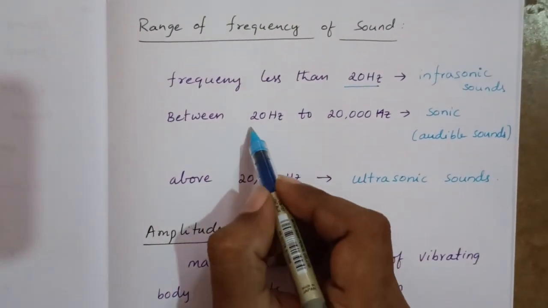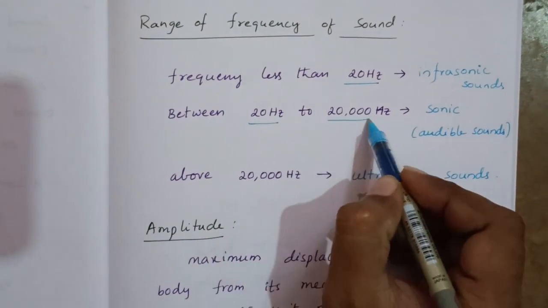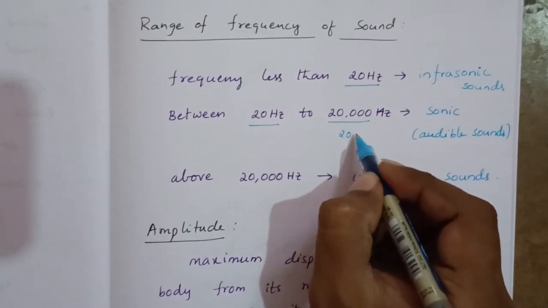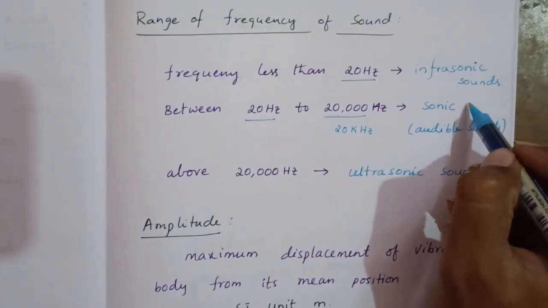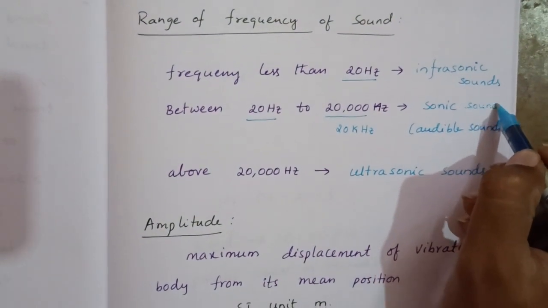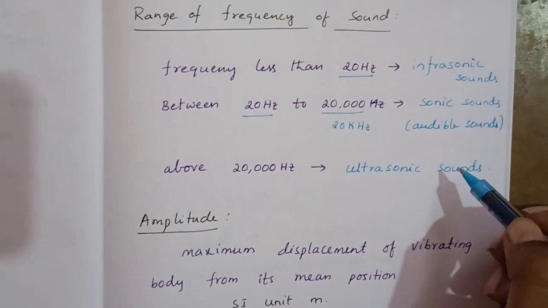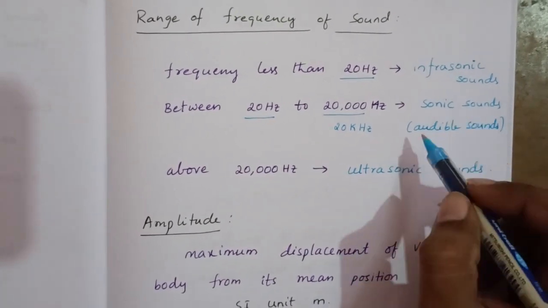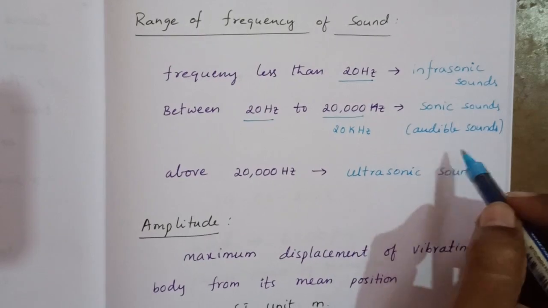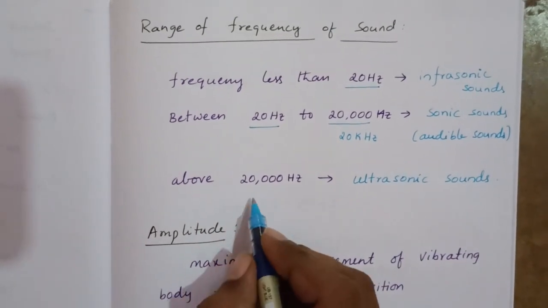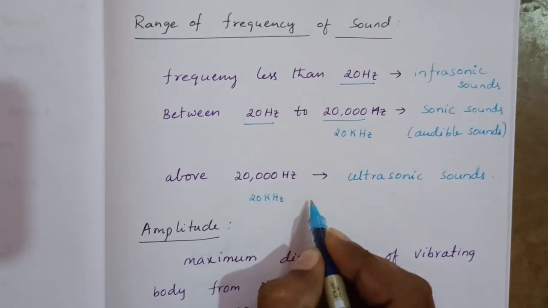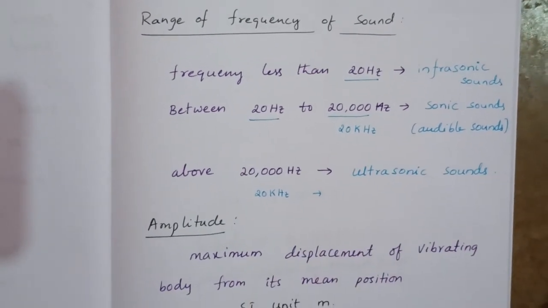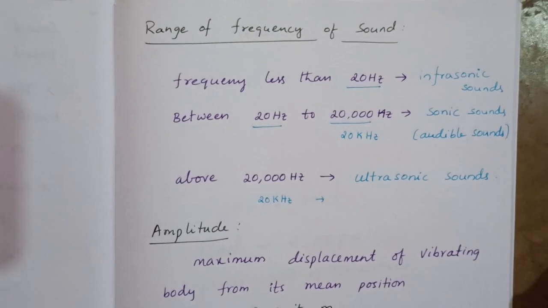If the frequency is between 20 hertz to 20,000 hertz or 20 kilohertz, those are sonic sounds or audible sounds. These sounds we are able to listen. Humans can identify these sounds. And above 20,000 hertz or 20 kilohertz are ultrasonic sounds.